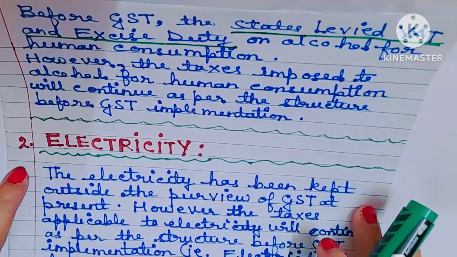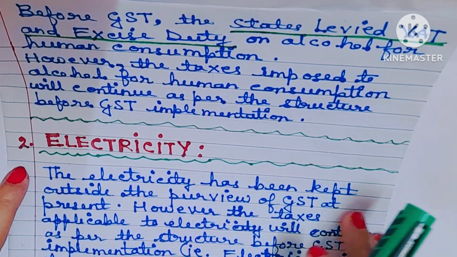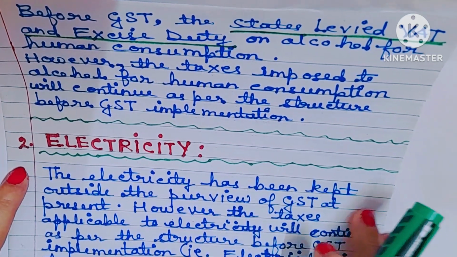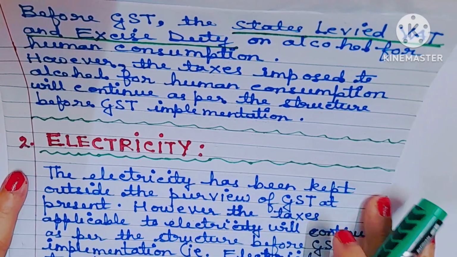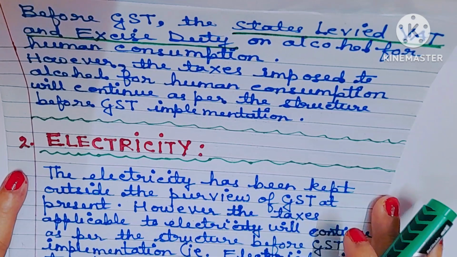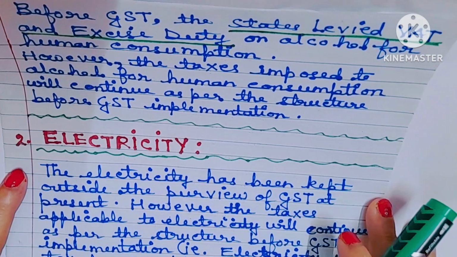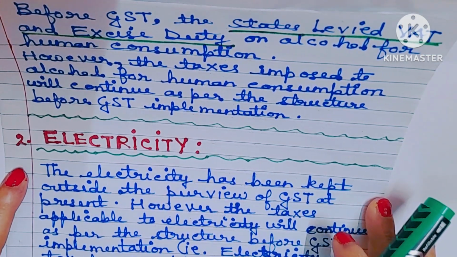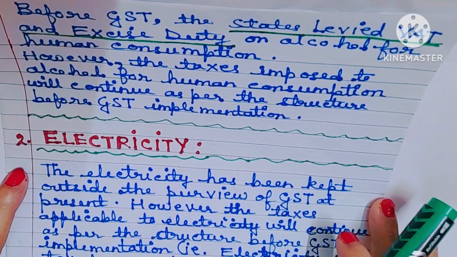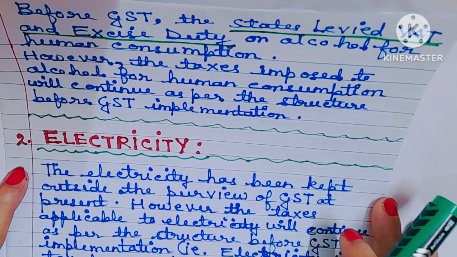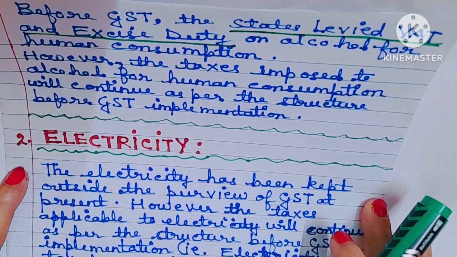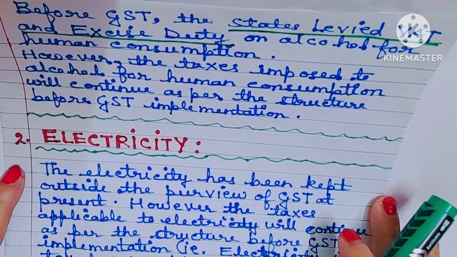So the total revenue from alcohol for human consumption will be enjoyed by the state government and not the central government. Okay? Since alcohol for human consumption is not taxed or covered under GST, the total revenue from selling alcohol for human consumption will only be enjoyed by the state governments.